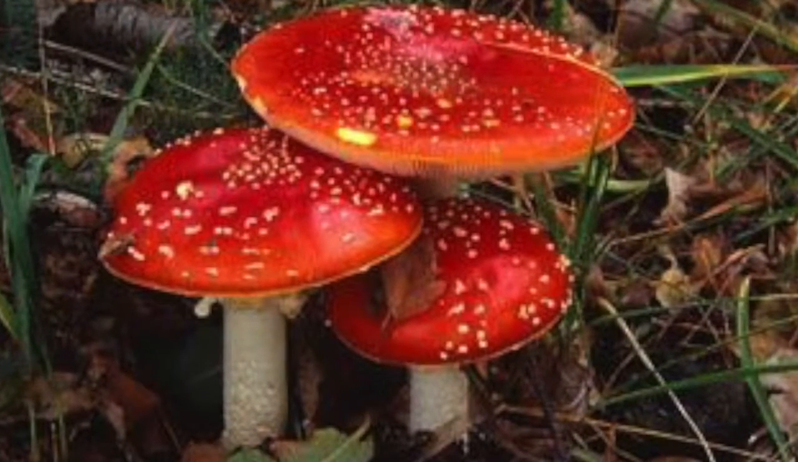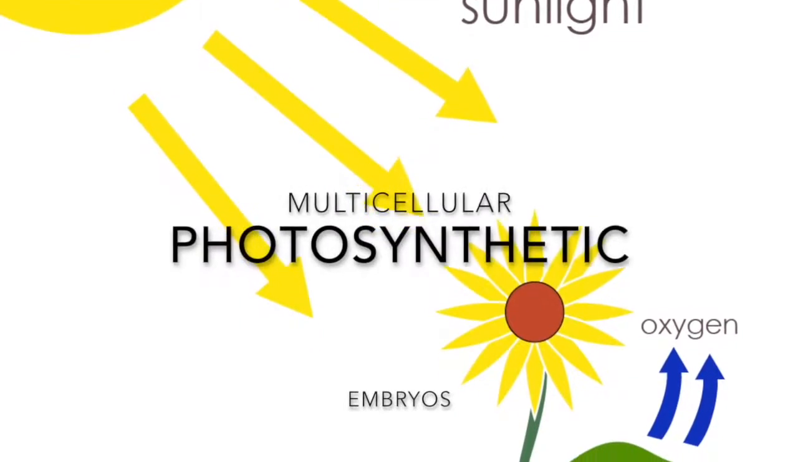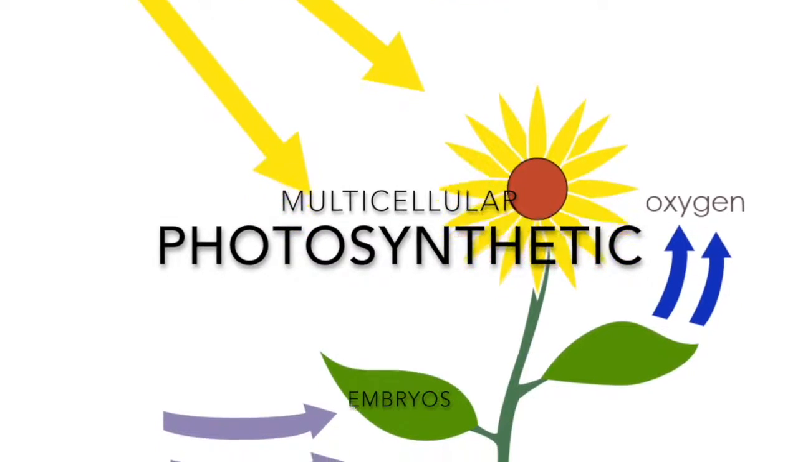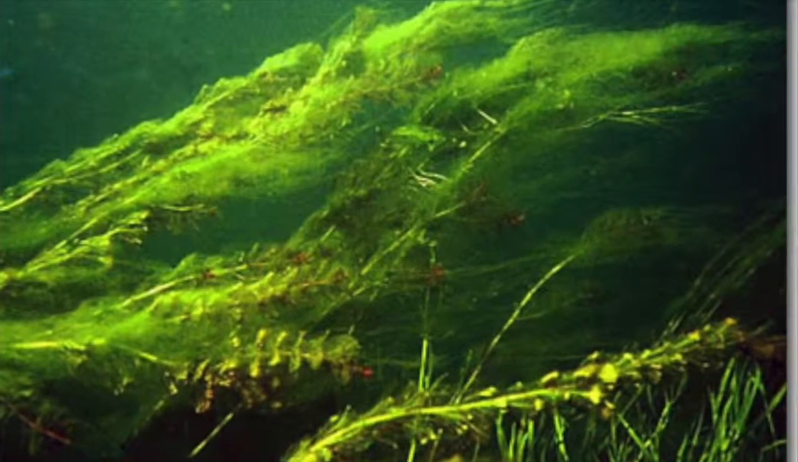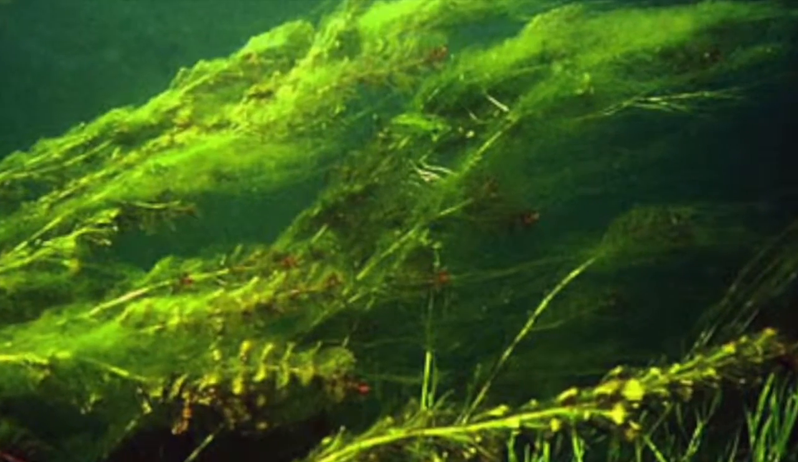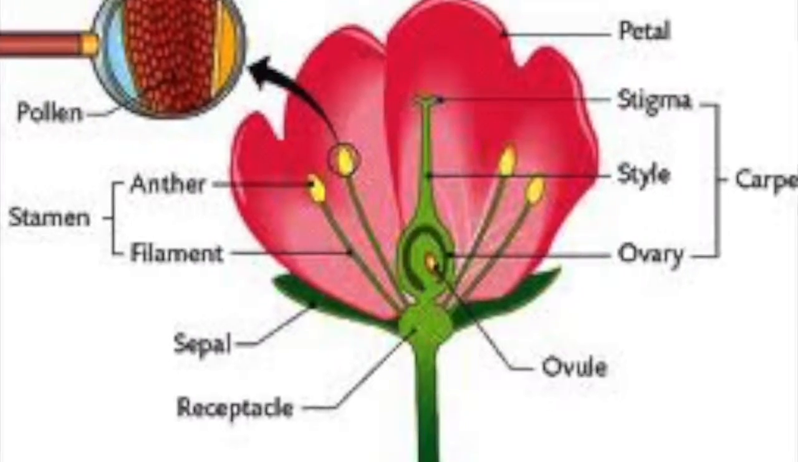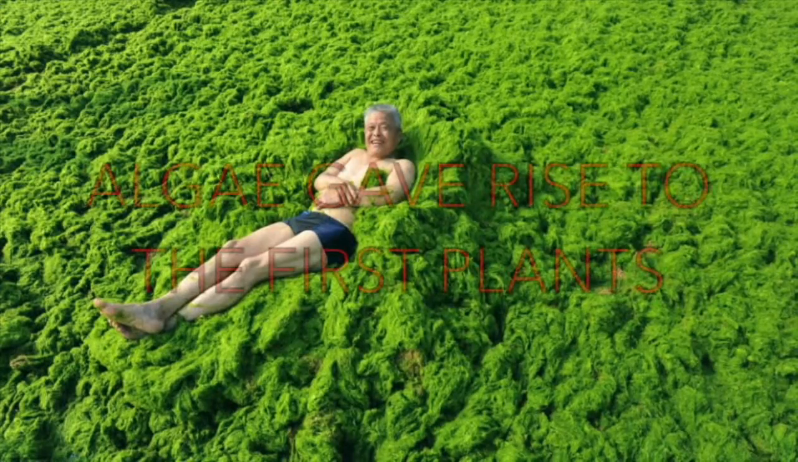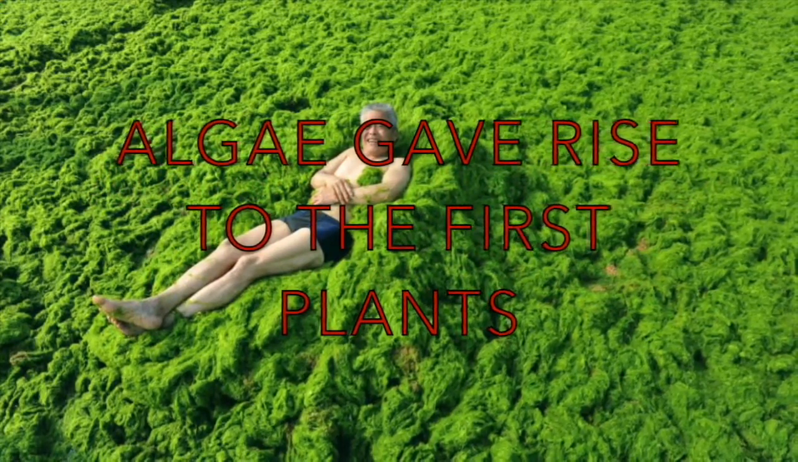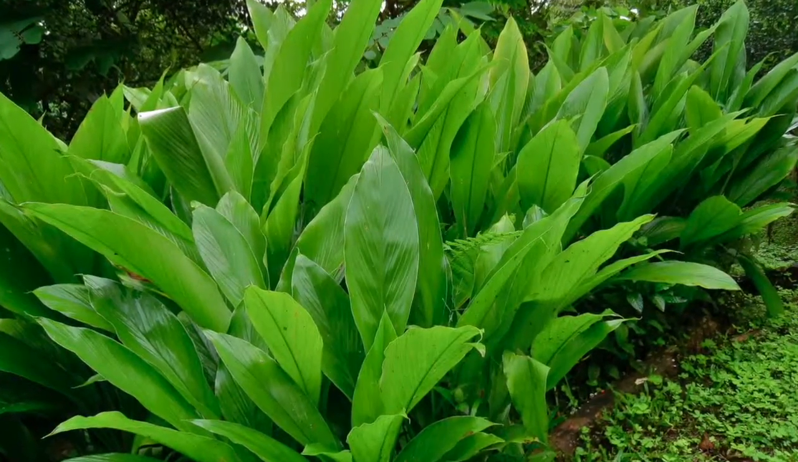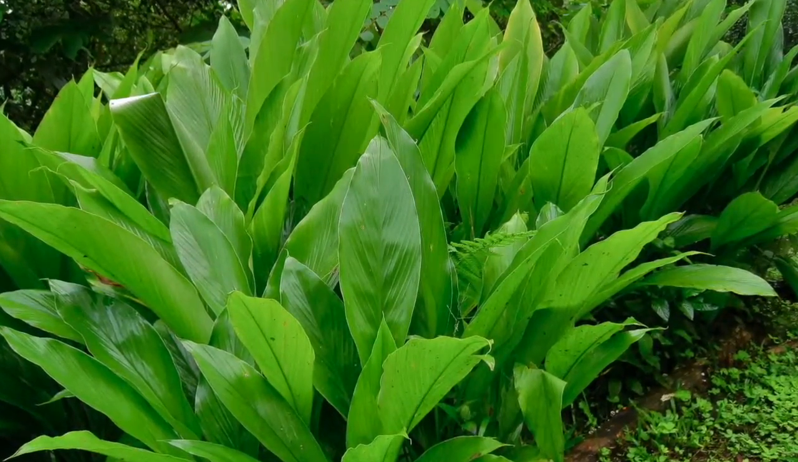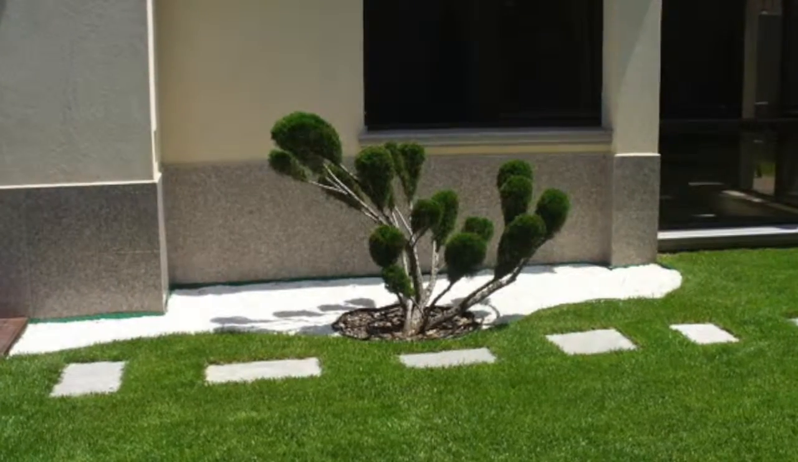Let's get started. Plants are photosynthetic, multicellular organisms that show alternation of generations. Unlike their green algae relatives, plants have multicellular, dependent embryos. Photosynthetic protists, probably aquatic green algae, gave rise to the first plants. Mother plants evolved so that they could live in terrestrial environments.